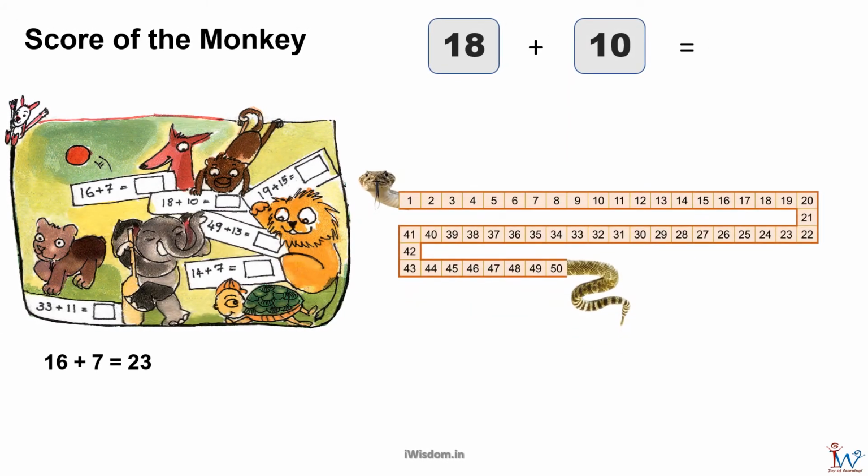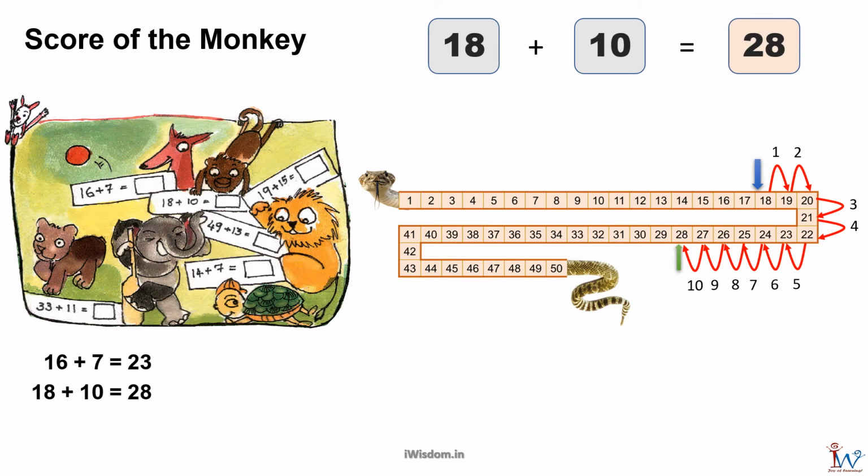I will calculate the score for the monkey. I have to add 18 and 10. Between 18 and 10, 18 is the bigger number. So I place the pointer at 18 on the number line. Then I jump 10 points, 1, 2, 3, 4, 5, 6, 7, 8, 9 and 10. I have landed on number 28. So 18 plus 10 is equal to 28.